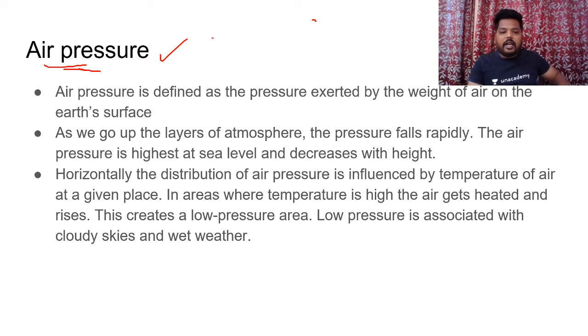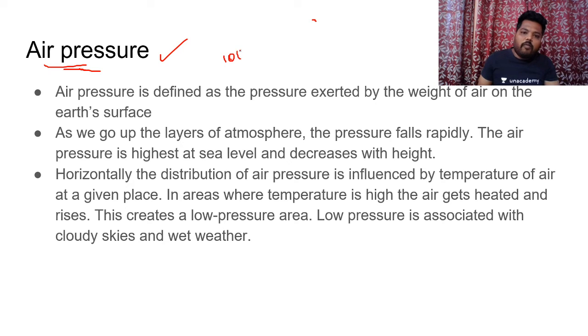itself. Generally, we calculate the atmospheric pressures by using the mean sea levels, because atmospheric pressure might be differently acting on mountain, differently acting on a plateau, differently acting on a plain, differently acting in a valley, differently acting on the coastal region where lowland topographies are present. So hence we calculate the atmospheric pressure or the air pressure by using the mean sea levels. So it is at the sea level where we would be experiencing highest pressure on the earth's surface.